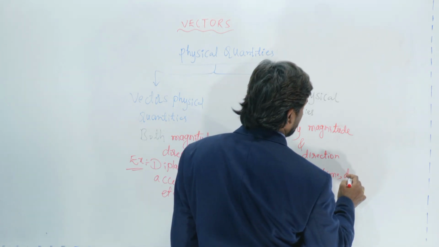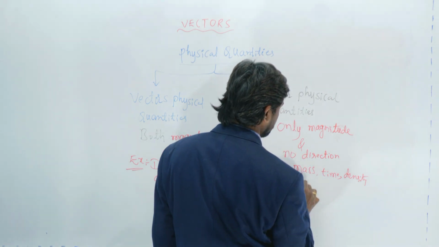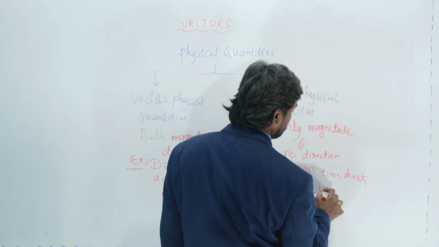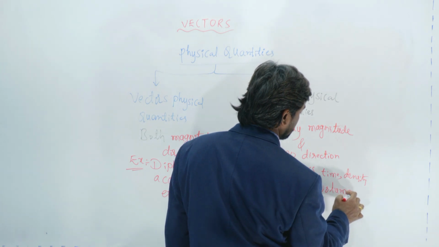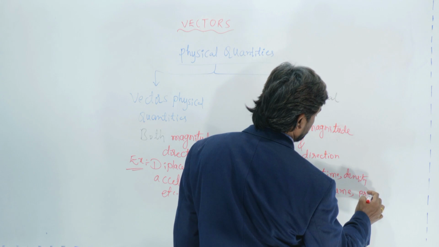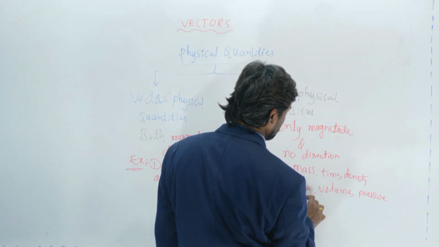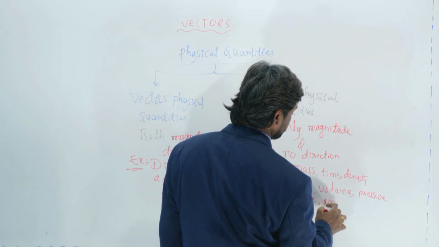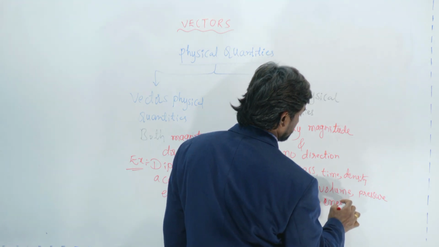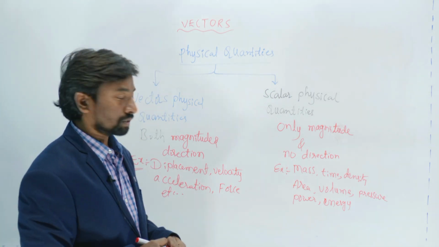Then density, area, volume. Then we can write pressure, power, energy. These are all the physical quantities which we are going to use in our topics.